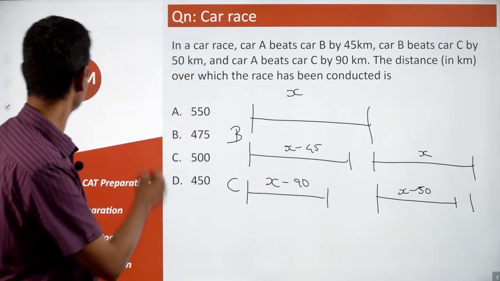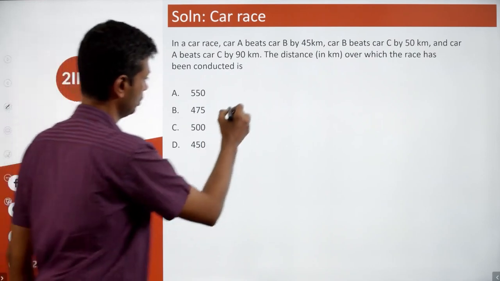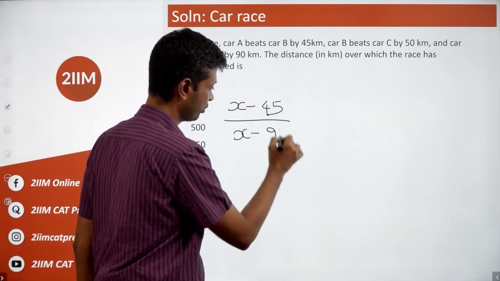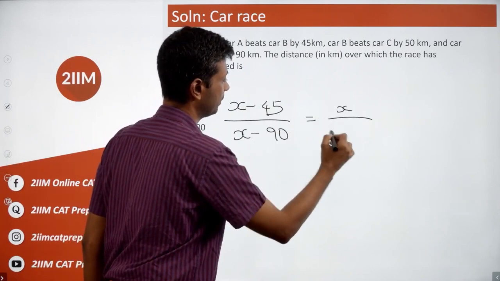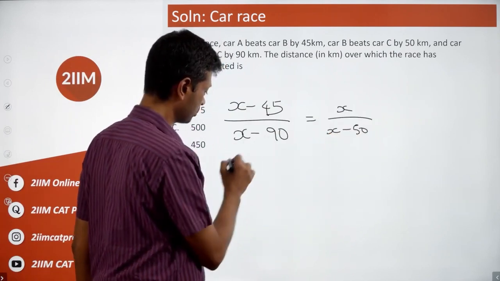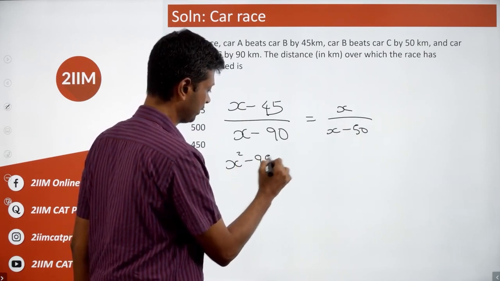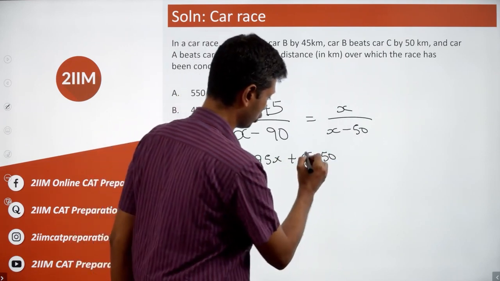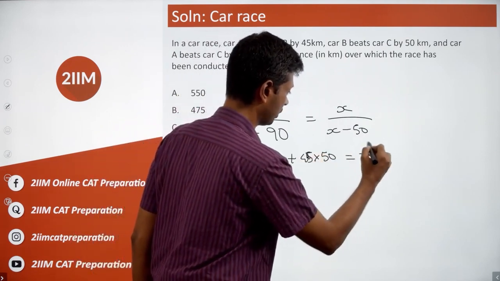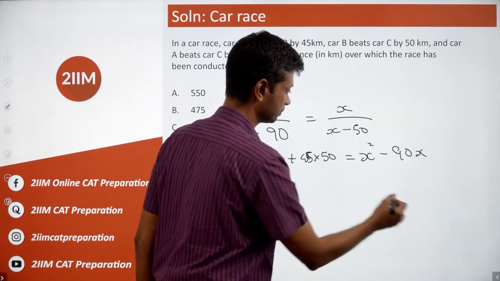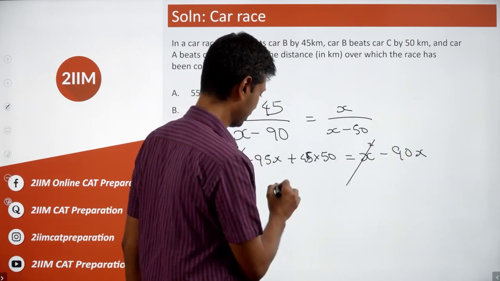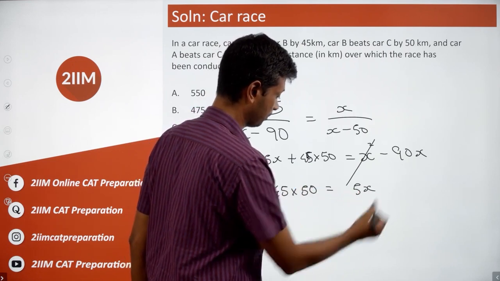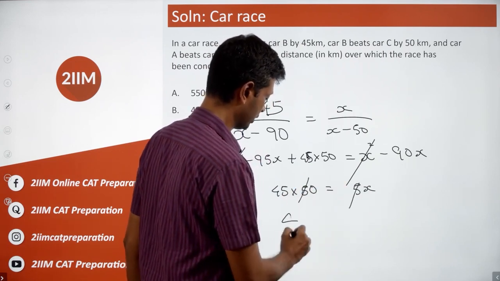Right? So I'm going to do that. X minus 45 by X minus 90 is equal to X by X minus 50. Cross multiply, we'll have X square minus 95X plus 45 into 50. I don't want to multiply this. This is 45 is equal to X square minus 90X. This goes off. Take this 95 that side. 45 into 50 is 95X minus 90X, which is 5X, or X is 450 kilometers.